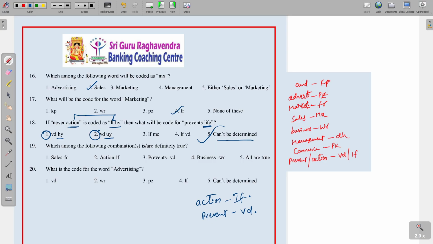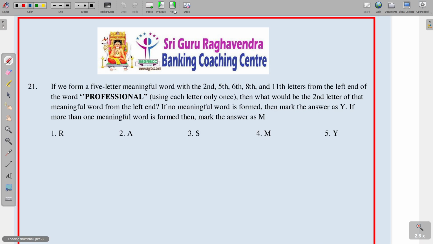Next, question number 19: which among the following combinations is definitely true? Sales FR, not correct. Action IF, not correct. Prevent VD, not correct. Business WR, so business WR is the correct one. What is the code for the word advertising? That is PZ. Next, question number 21.